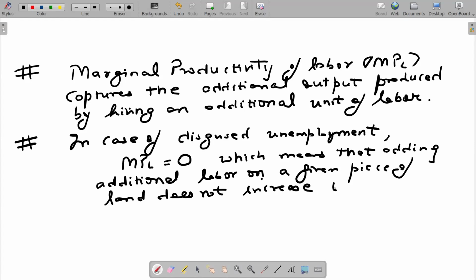When I say marginal productivity is 0, it means even if I add more labor to the agricultural land, it's not going to change the output.